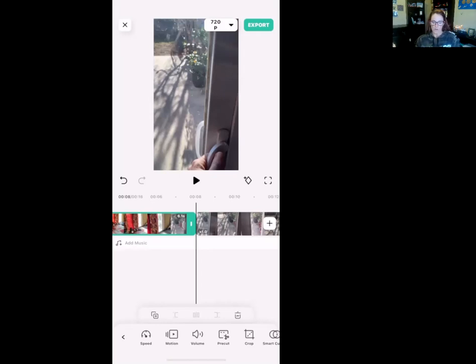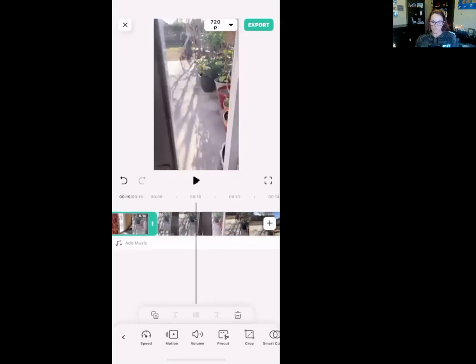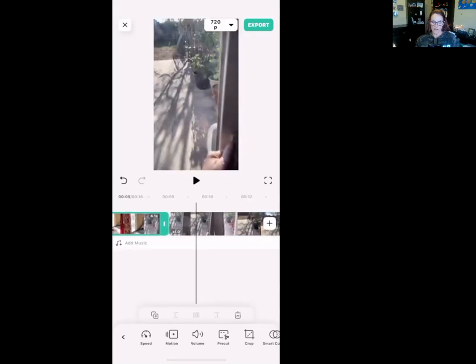And so I am going to go to about right there, and I'm going to tap the video, highlight that clip, and then that thing underneath the line, that's called a split. So I'm going to tap that again. And so now you see that little piece, that's the part I want to take out. That's where your mistake, the doorbell ringing, an extra long pause, whatever. And so you're trying to condense the video.